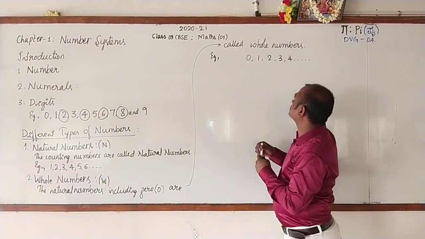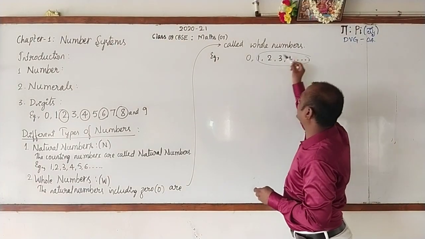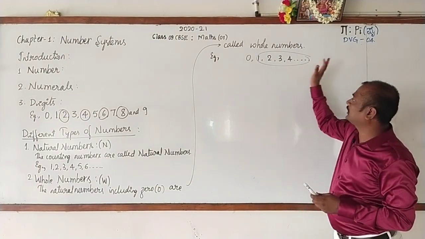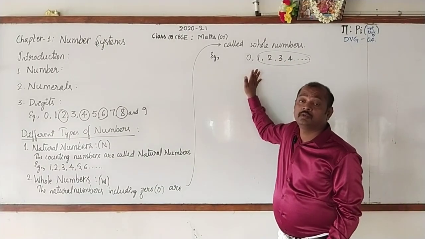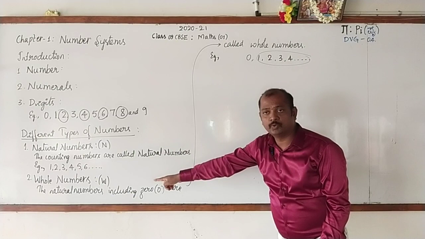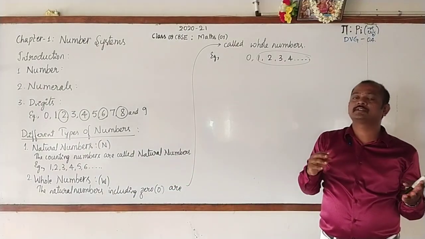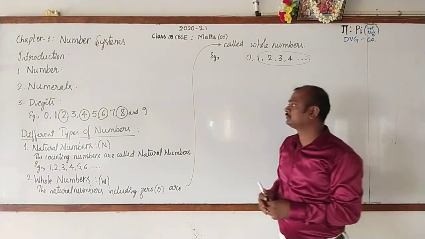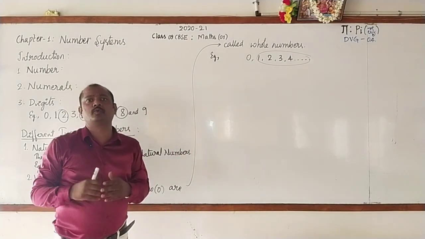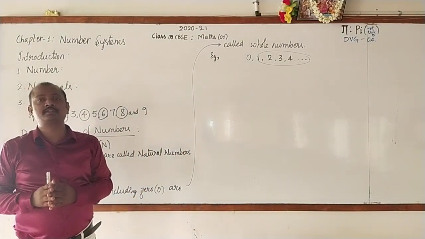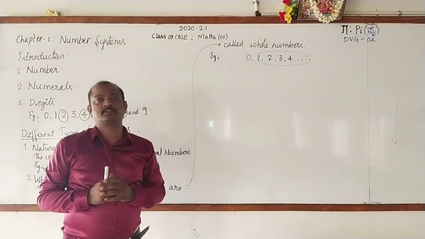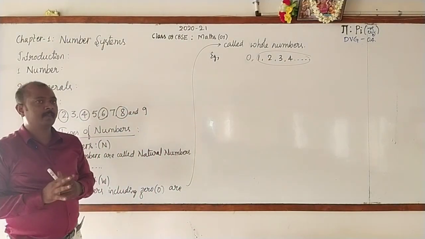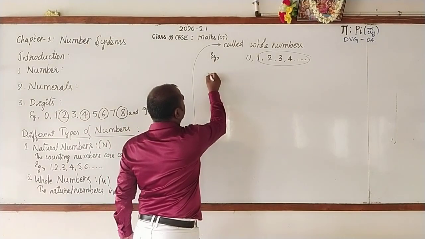Observe this W, nothing but whole numbers. It includes the natural numbers 1, 2, 3 and 4 and so on. Hence you can say that all natural numbers are whole numbers, but the reverse is not correct. That is, you cannot say that all whole numbers are natural numbers. The reason is 0 is not a natural number. Clear? Okay, now we will move on to the third one.